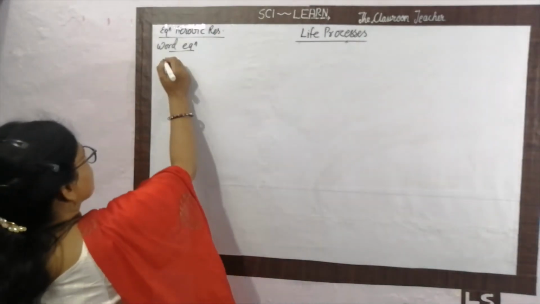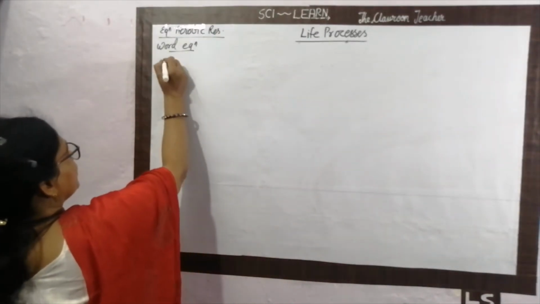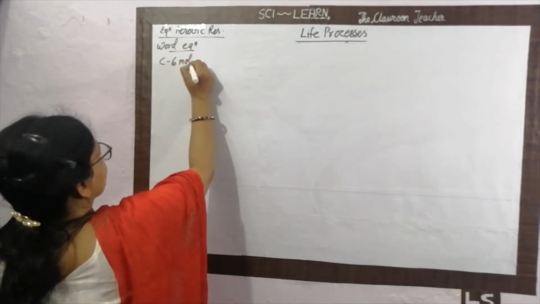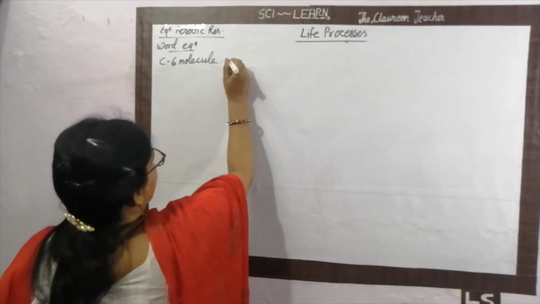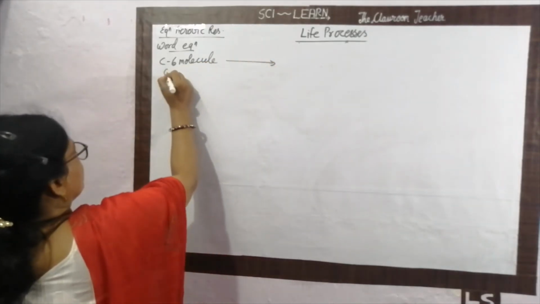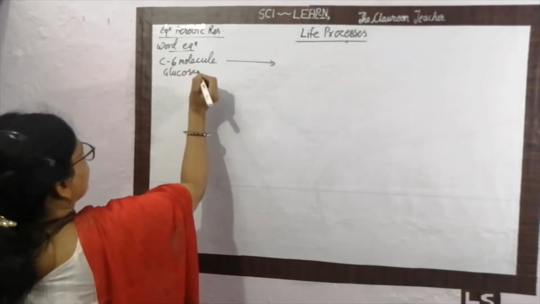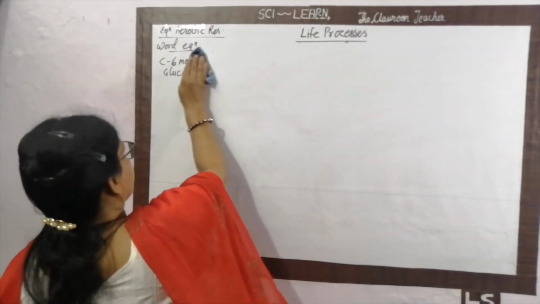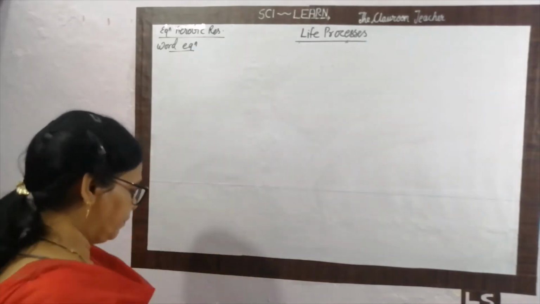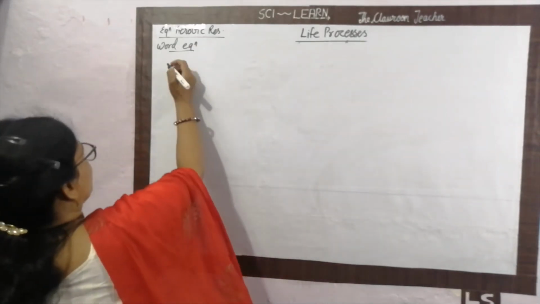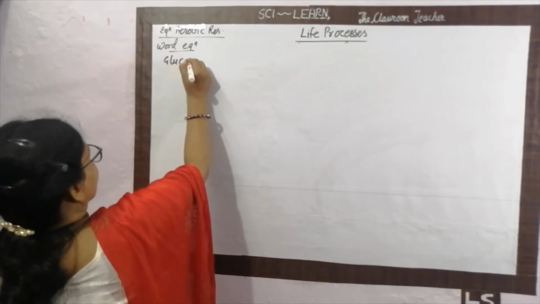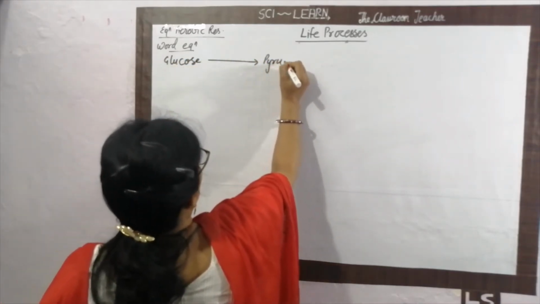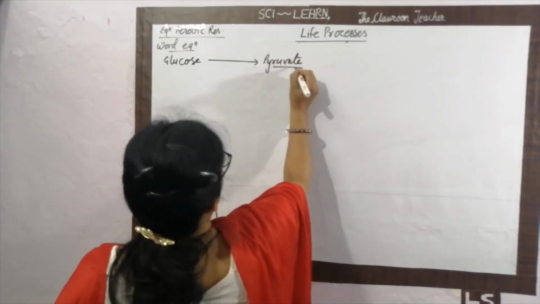Okay, what happens is glucose, that is called the carbon 6 molecule, gets converted into pyruvate or pyruvic acid.